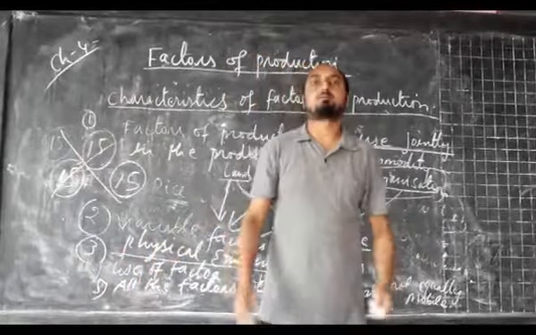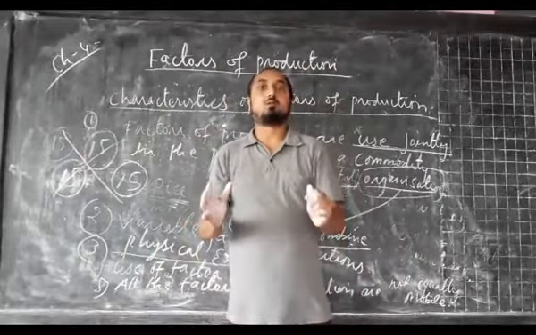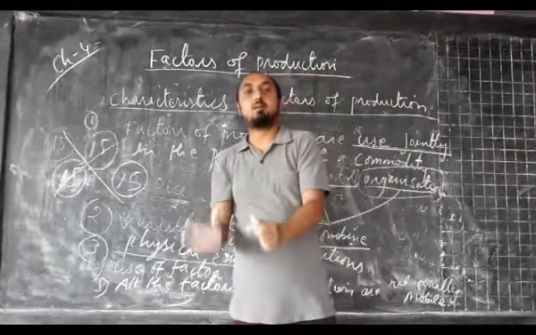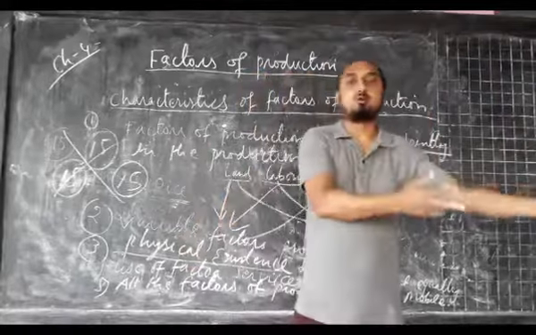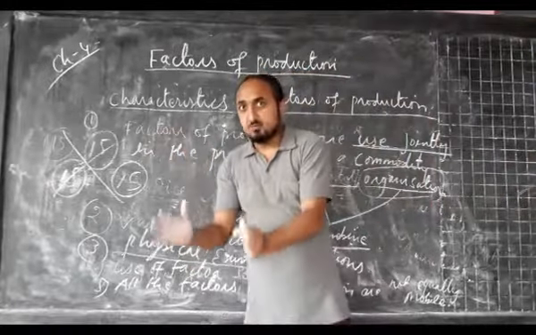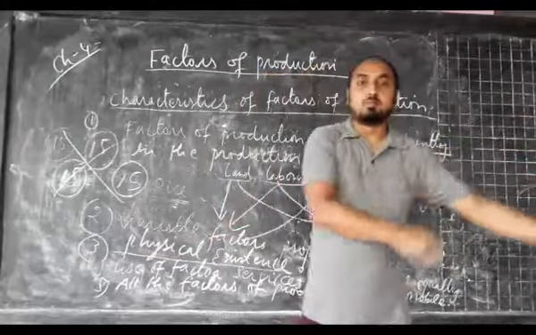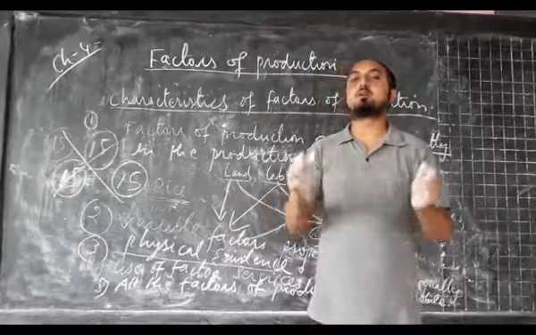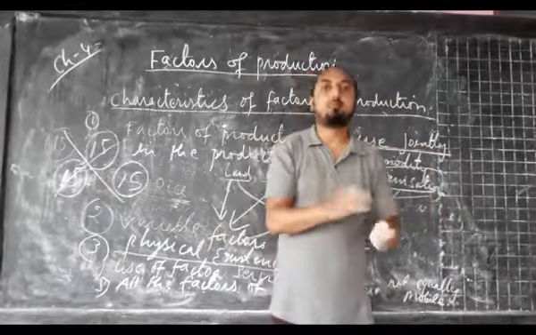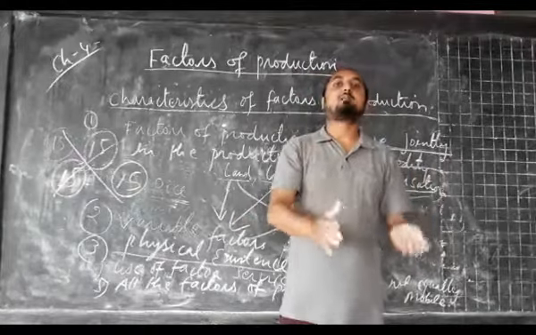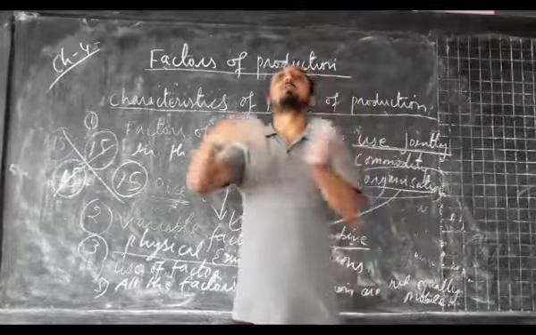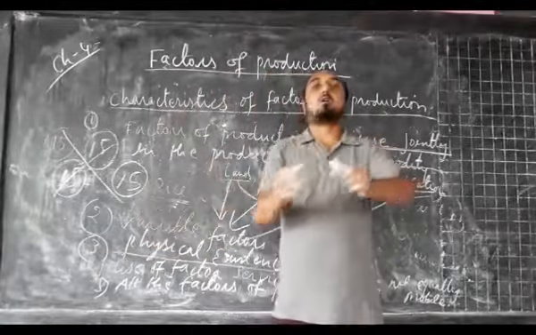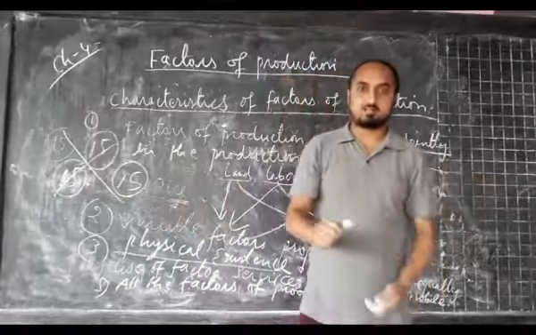I will give you an example. Suppose the land of vacuum cannot be moved to other places, like we cannot displace the land of vacuum to Gangnam, or move the place of vacuum to Namchi. Here the factor of production is not movable, whereas vehicles, machines and small equipment can be easily moved from one place to another. For example, the vehicle of vacuum can be easily shifted to another place.